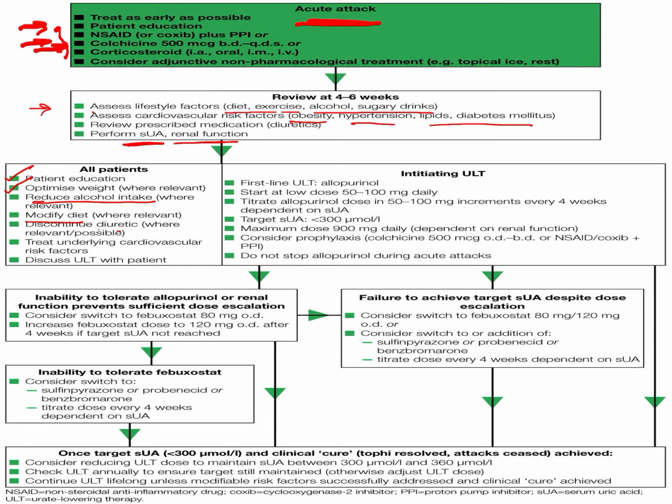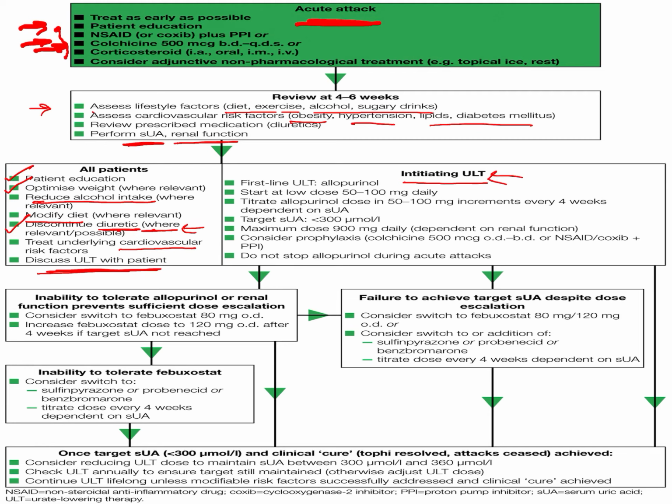If the patient is having diuretic, where possible we will discontinue the diuretic because it can precipitate an acute attack, and we will go for the treatment of any cardiovascular risk factor. And finally we will discuss the treatment protocol, uric acid lowering treatment, with the patient. So then we will start the uric acid lowering treatment.